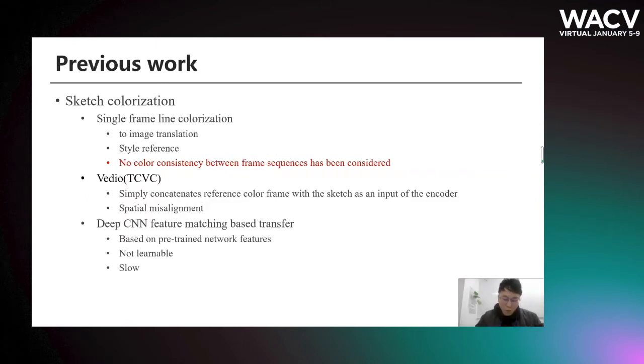There are lots of previous works on sketch colorization. A lot of GAN-based translation methods for single line art colorization have emerged, aiming at generating perceptually pleasing results. However, they don't consider the frame in-between consistency. For video, in TCVC, they simply take in the previous color frame as an input to predict the current color frame. The reference color frame is spatially misaligned with the sketches. We need to find a global correlation between frames to align the reference image.